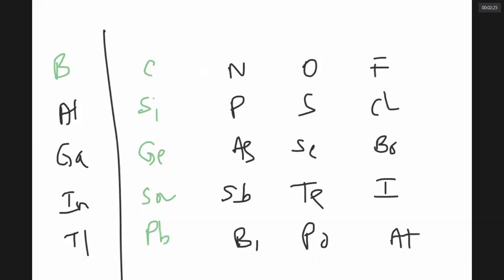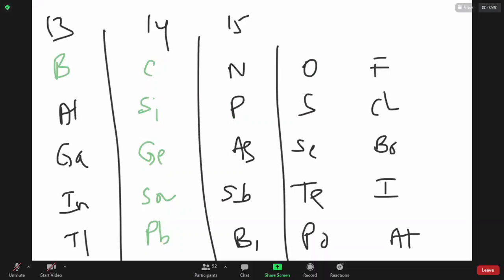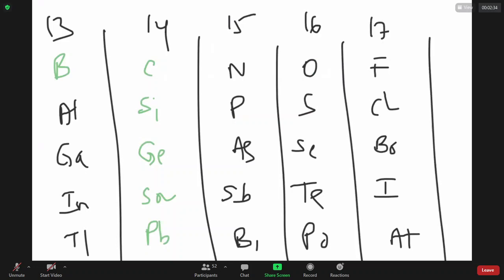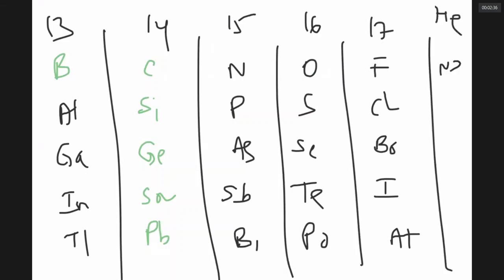Sir, this is 13th group, 14th group, 15th group, 16th group, 17th group. Last one is 18th.